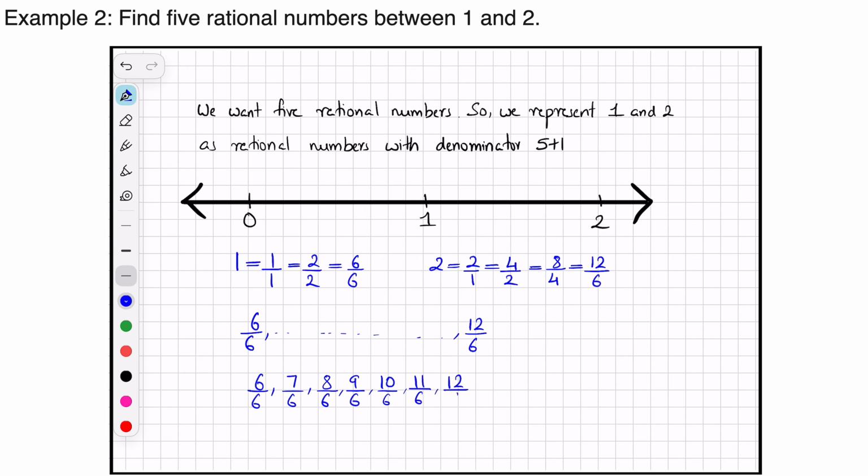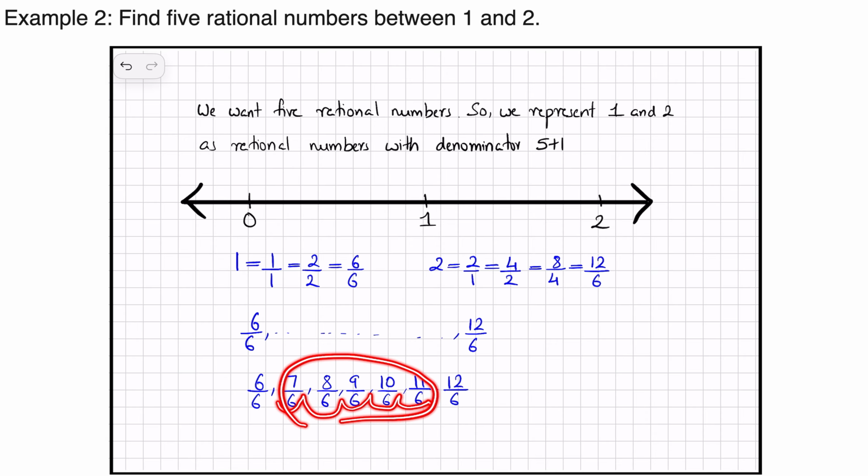So what we have done here, from 6 by 6 we only take the numerator and we add 1. We continue to add 1 and then we will get till 2. So we have 1, 2, 3, 4, 5 rational numbers between 6 by 6 and 12 by 6.